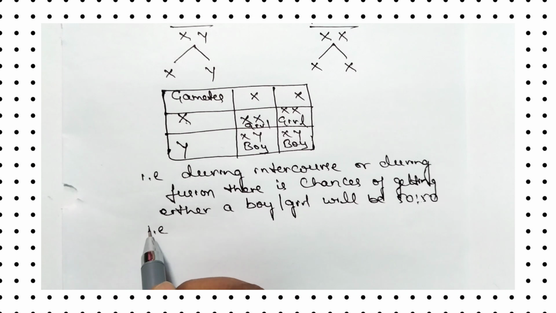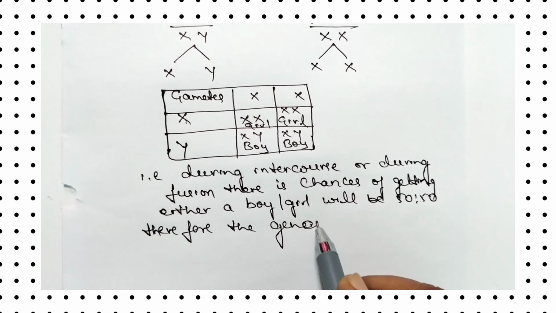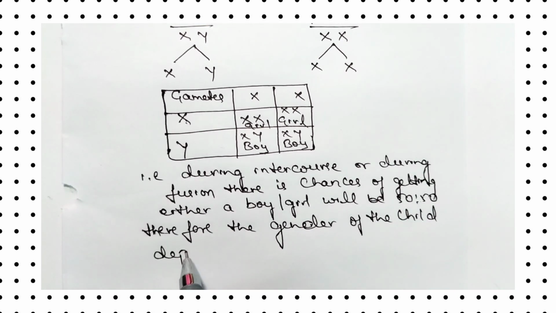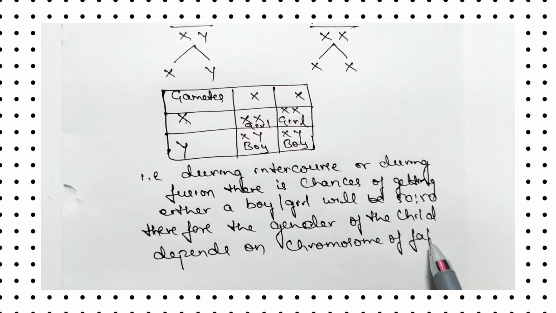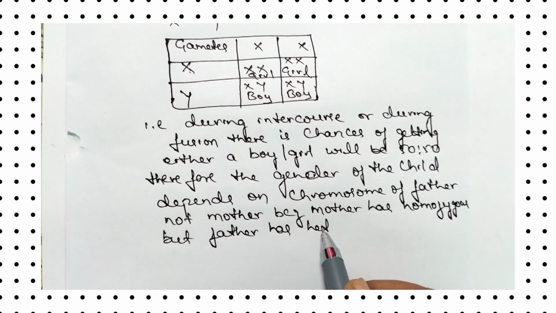Therefore the gender of the child depends on the chromosome of the father, not the mother, because the mother has homozygous but the father has heterozygous.